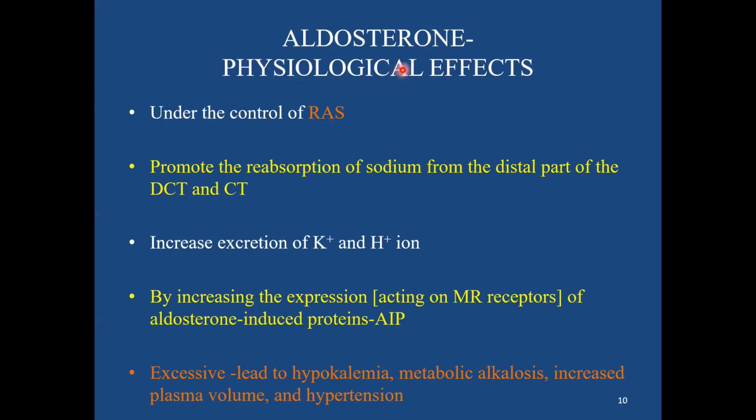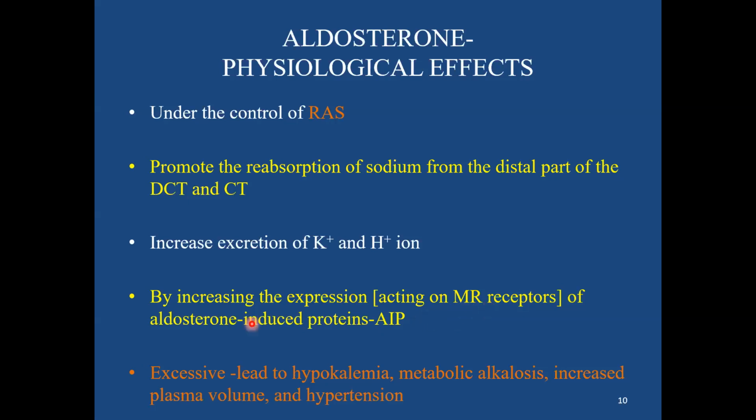Now, coming to the extension of the effects, under the control of the renin-angiotensin system, this promotes the reabsorption of sodium from the distal part of the DCT and the collecting tubule, what we saw in earlier slides. It is in exchange with the K plus and the H plus ion, by acting on the mineralocorticoid receptors.